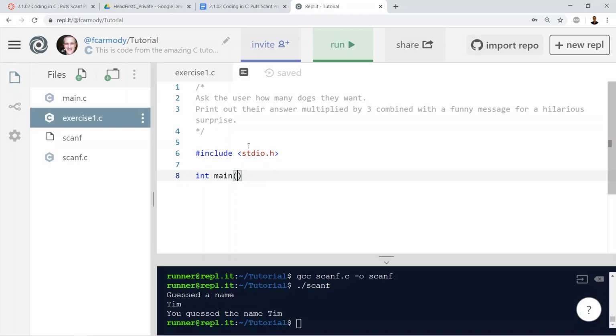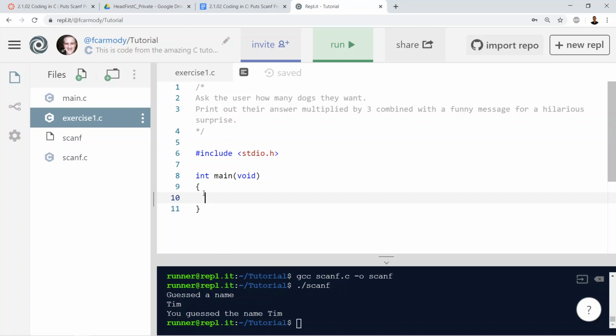These open close parentheses are where we'd pass in values to the function. Even if we have nothing, we still have to have the parentheses. If you want to put in void, that's a best practice. It won't produce an error if you don't, but we can put in void just to say there's nothing coming in. Then, to get the skeleton of the function in, we also put our open close curly braces so that we have our code block associated with the function main.